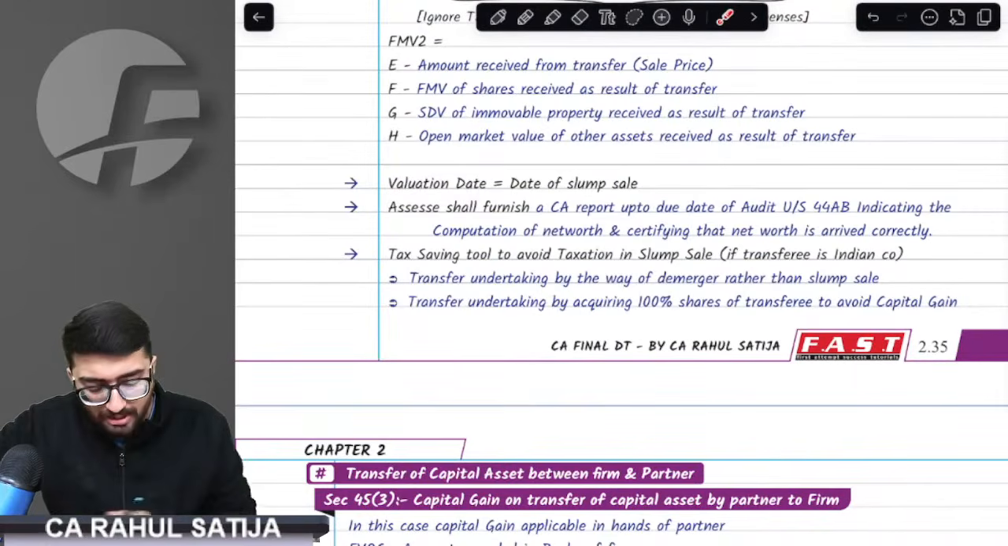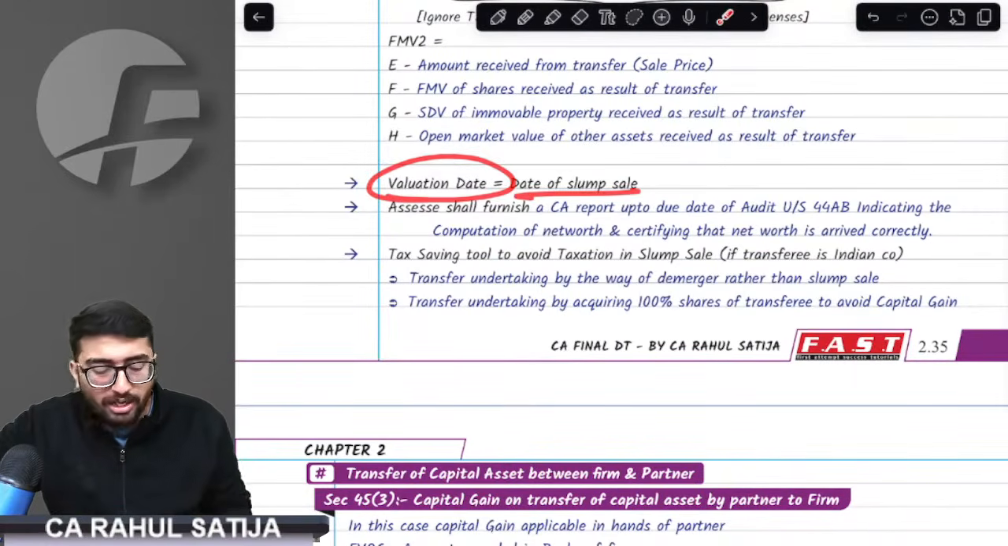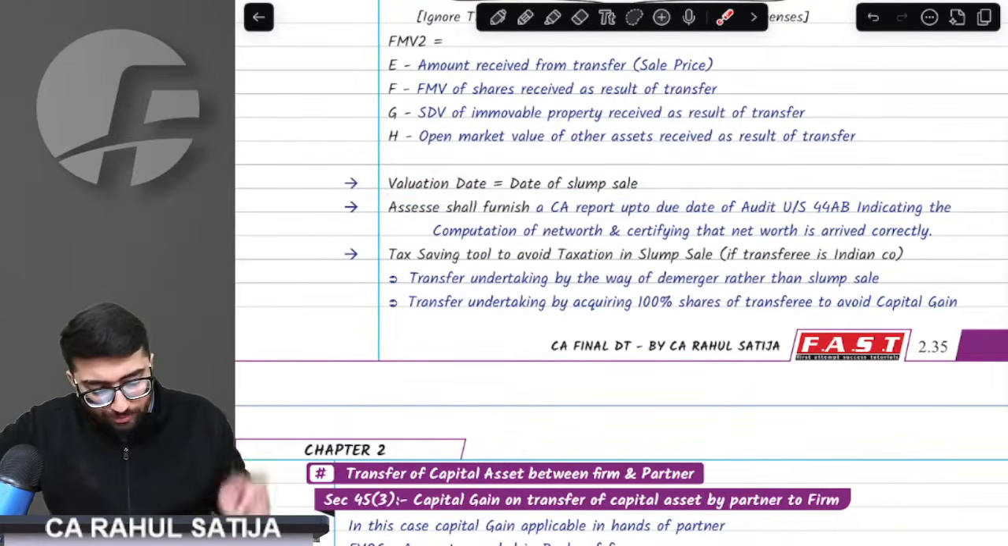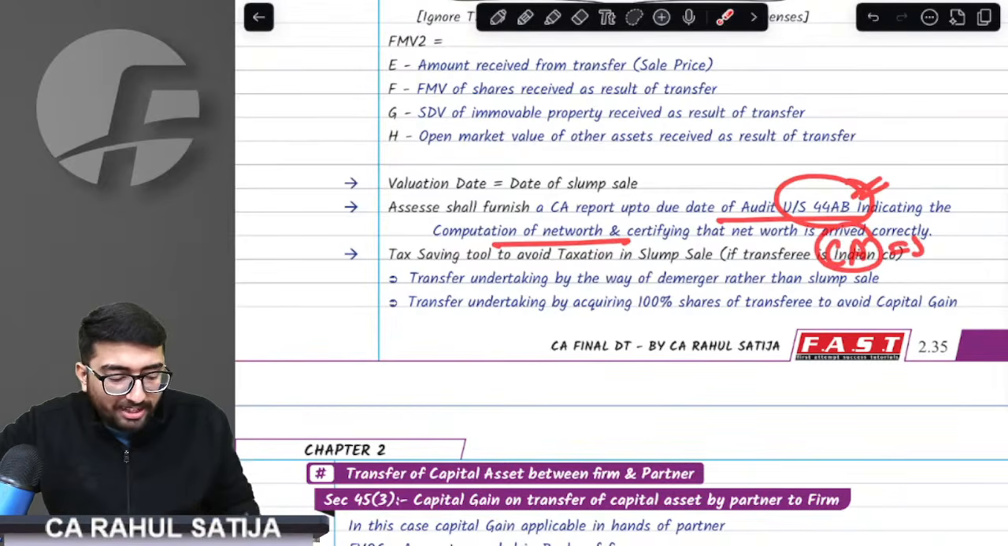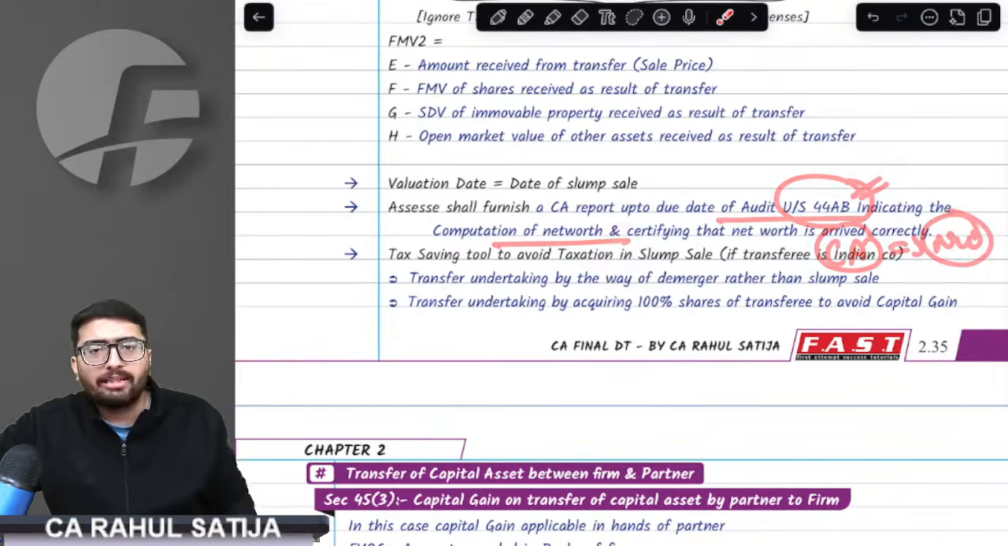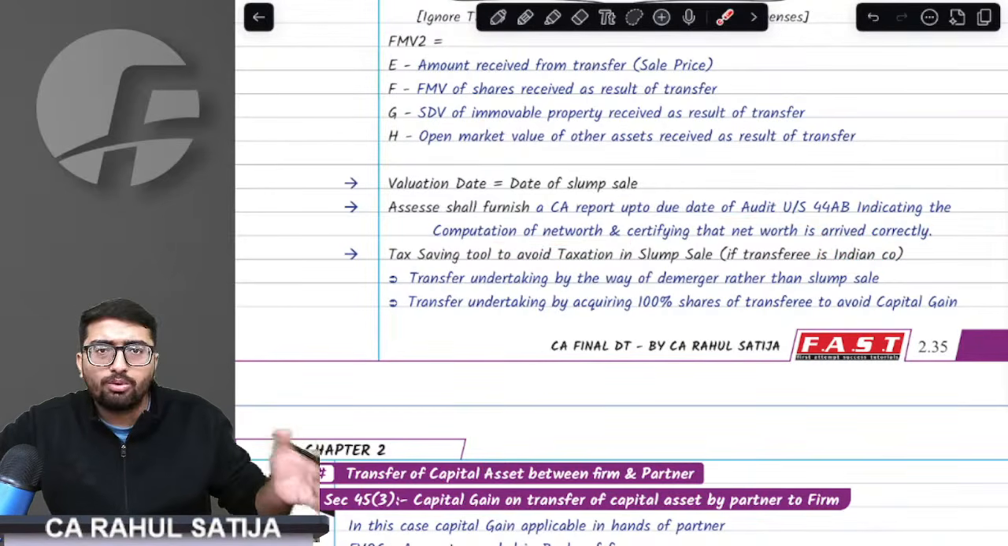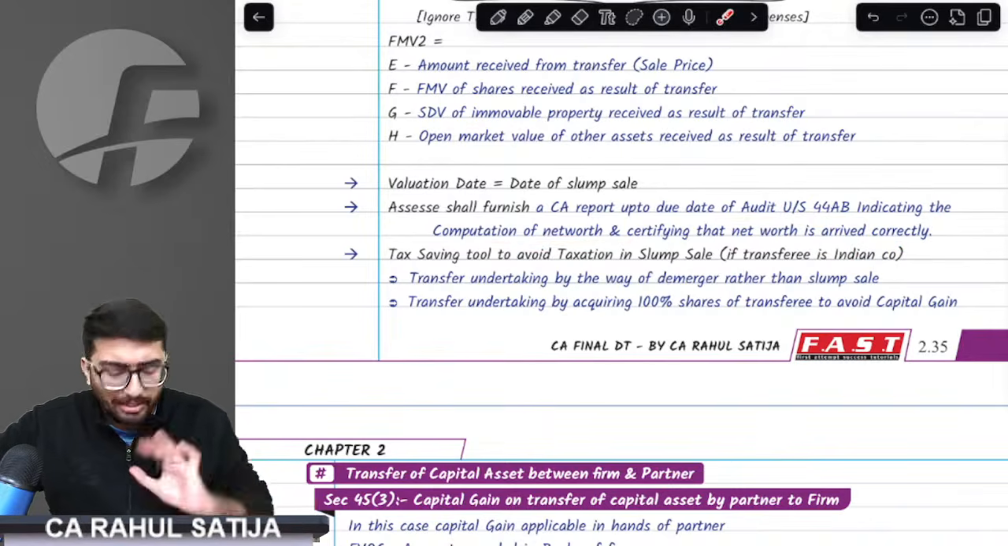Now, when do we calculate these figures? These figures have to be calculated on the date of slump sale. Got it, sir? Whenever a slump sale happens, before 44AB tax audit, you have to get a CA certificate certifying the net worth of the undertaking. You have to get the CA certificate to get the net worth of the undertaking.